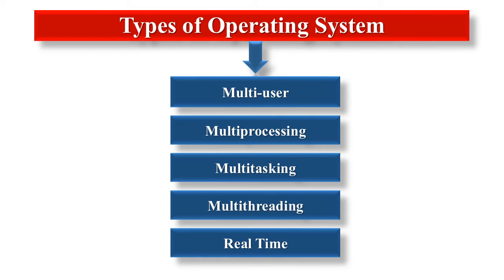Next is real time. It has to finish the task within the deadline and respond to input instantly. A real-time operating system is an operating system intended to serve real-time application requests. The processing time requirements are measured in tenths of a second or shorter. So, these are all the types of operating system.